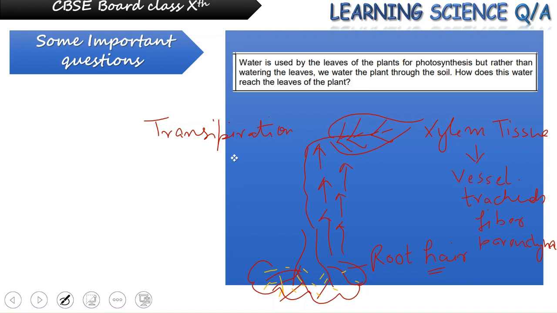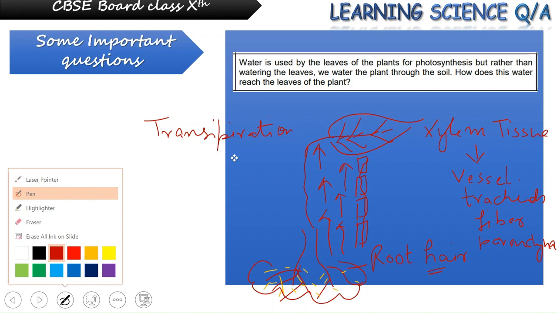So we can say from the root, water reaches the leaf of the plant with the help of the water conducting tissue, which is xylem, which has four main components: vessels, tracheids, fiber, and parenchyma. Vessels are arranged in small chamber like structures, so they help in the upward movement of the water through these vessels.